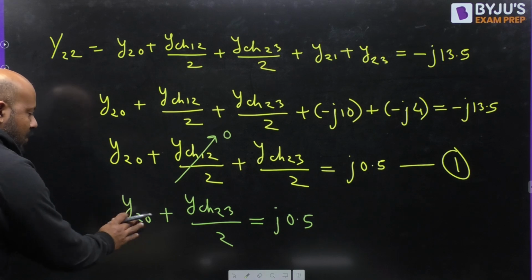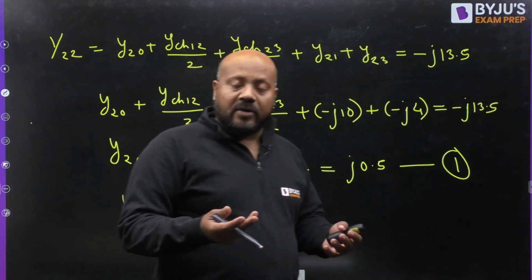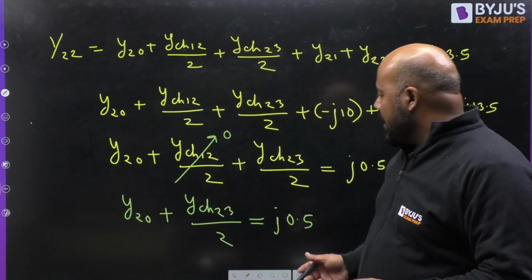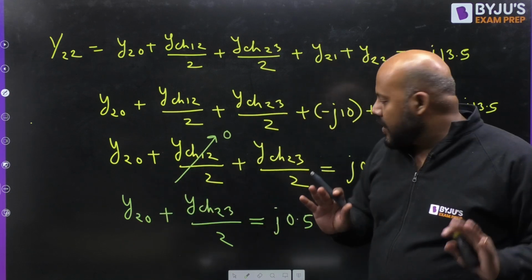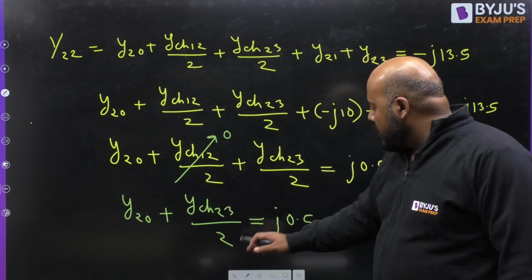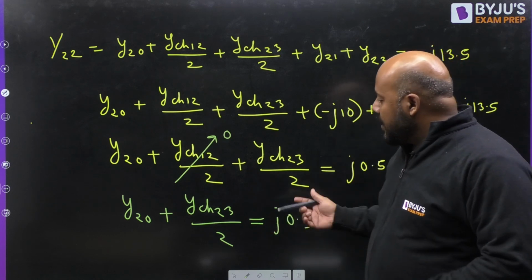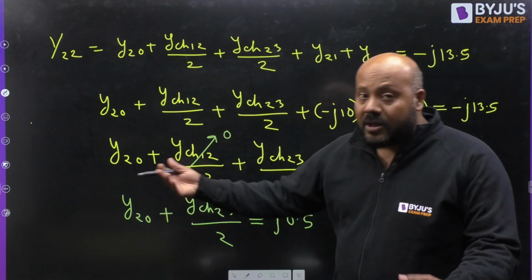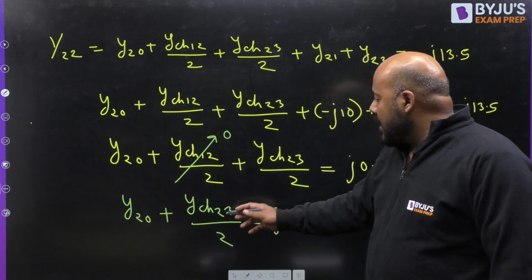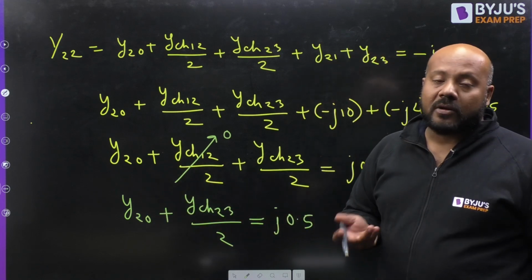Now y2 naught may be 0. Please try to understand this. There is a possibility, suppose y2 naught is 0 and y charging 2, 3 by 2 is j 0.5. So this can be correct. Again, there is a possibility that y2 naught is j 0.5 and y charging 2, 3 may be 0. This is also one possibility.